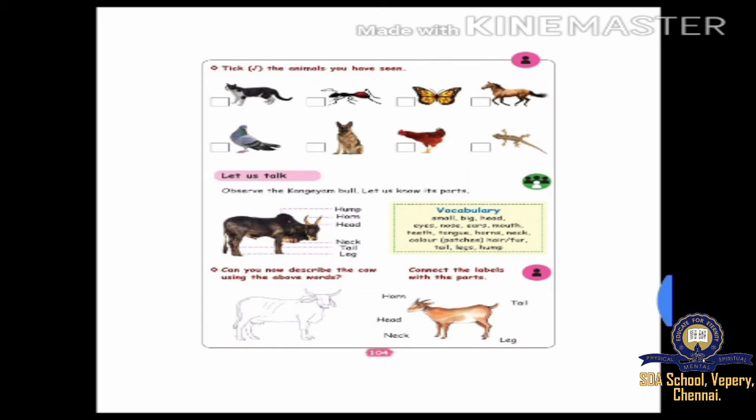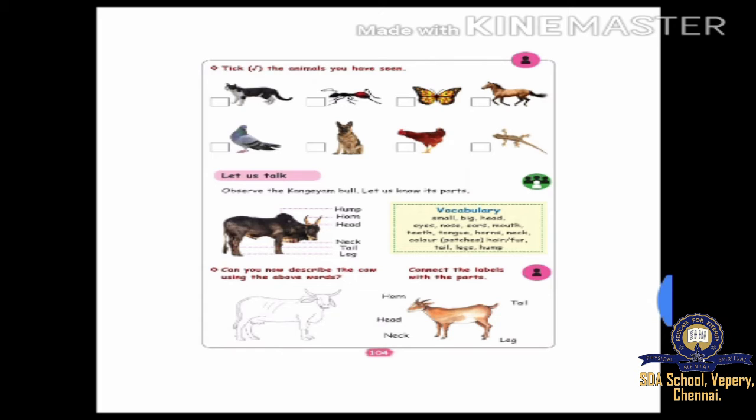By keeping these words, you have to describe the Congayam bull. First, one or two words I will teach you, and the other words you must learn by yourself or read by yourself.